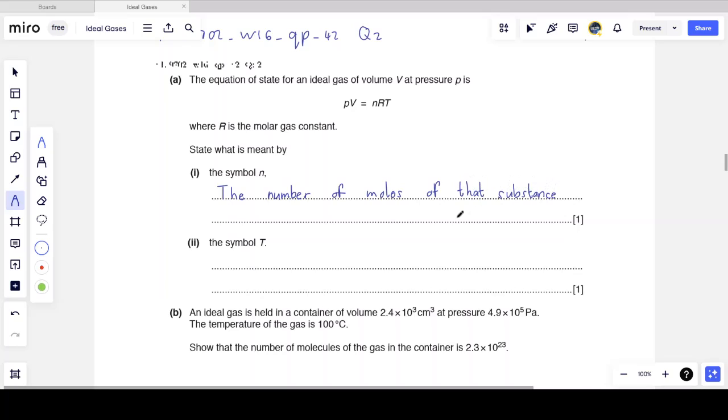And then we are asked to state what is meant by the symbol T. Now you cannot simply say that T represents a temperature, because temperature can be measured in any units. But specifically, we can say that this is the absolute, or a word that means the same, the thermodynamic temperature. So remember, when we have uppercase T, we measure this in Kelvin. If I use theta, I usually then can measure in degrees Celsius. So uppercase T is the absolute or thermodynamic temperature. Always, when using temperature in an equation, use it in Kelvin.